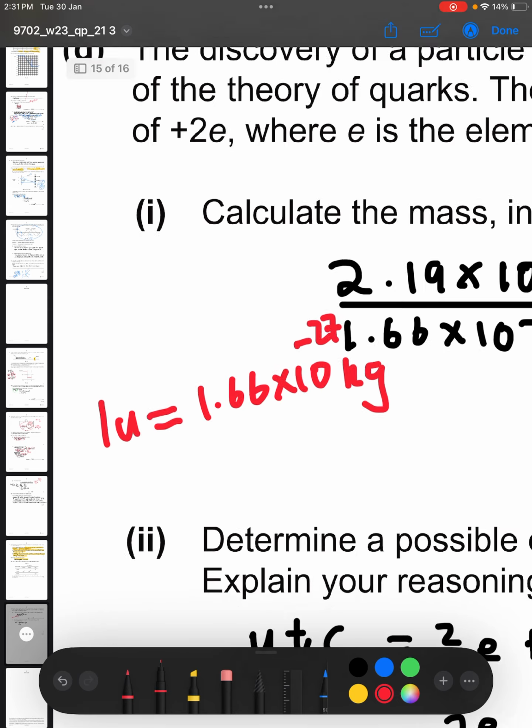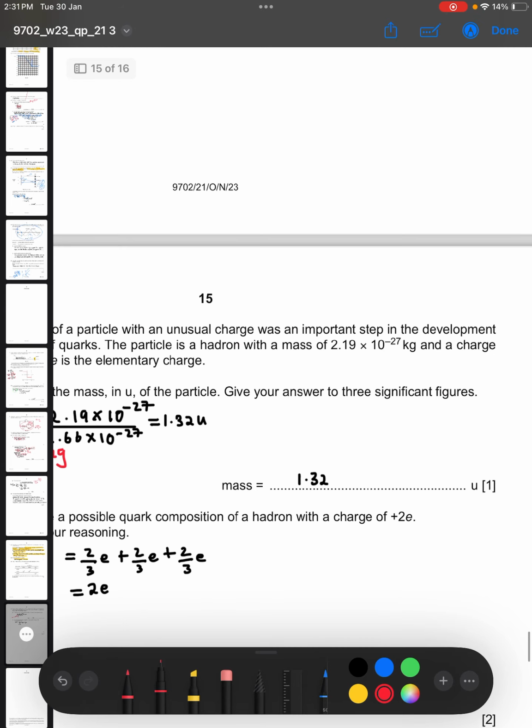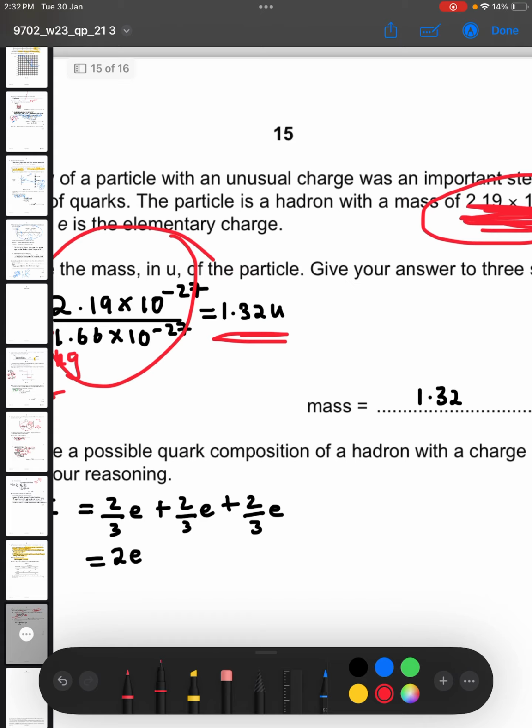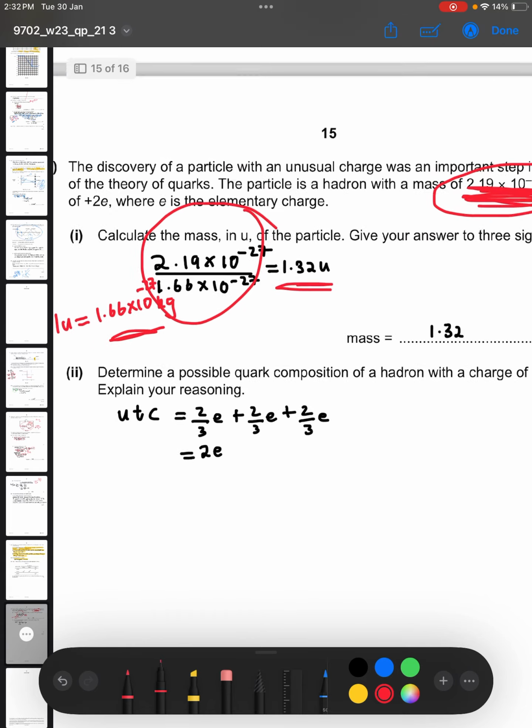So if you are given a mass in kg, like we were here, and you want to convert this mass into unified atomic mass units, you want to find how many unified atomic mass units are in this. You divide this by 1.66 times 10 to the power of minus 27, because in 1.66 times 10 to the power of minus 27 kg there is 1 unified atomic mass unit. That's what I did here, and we got our answer as 1.32 u.